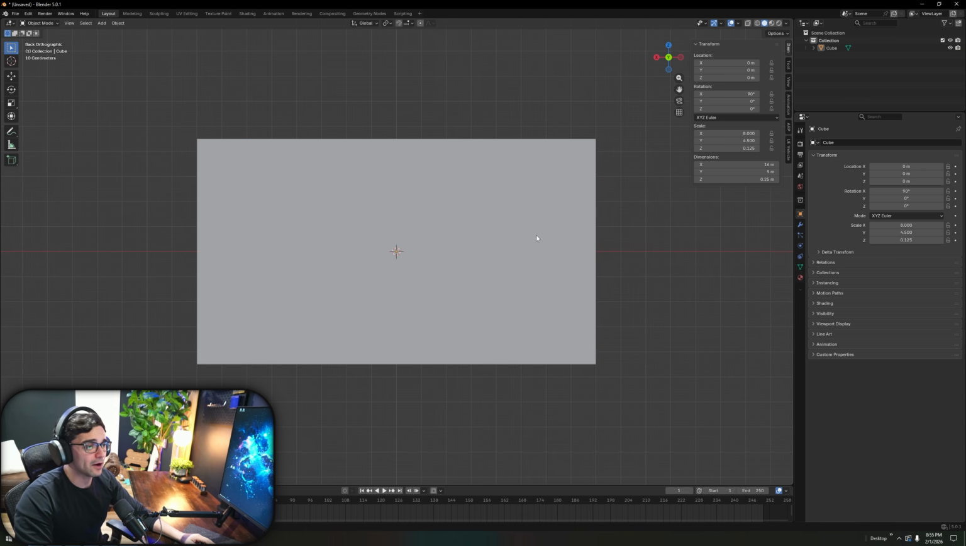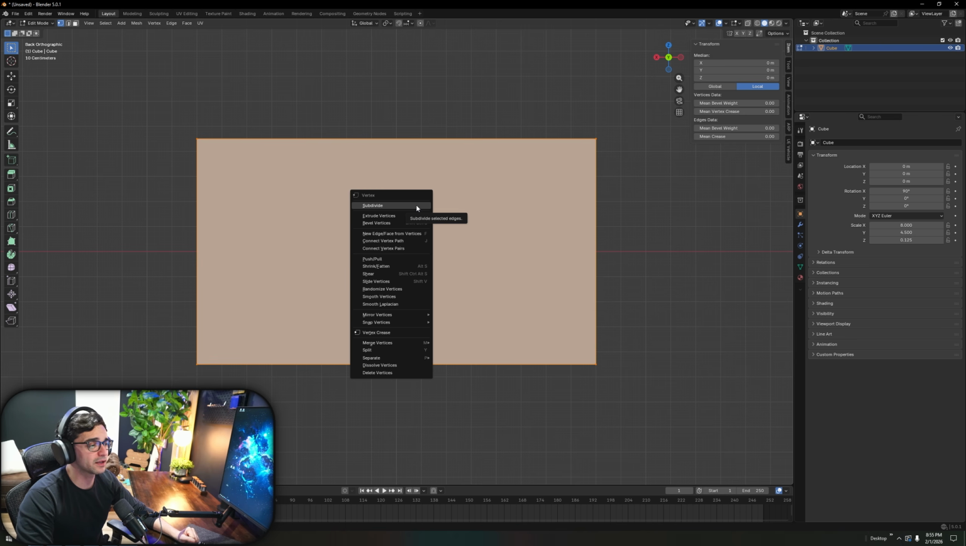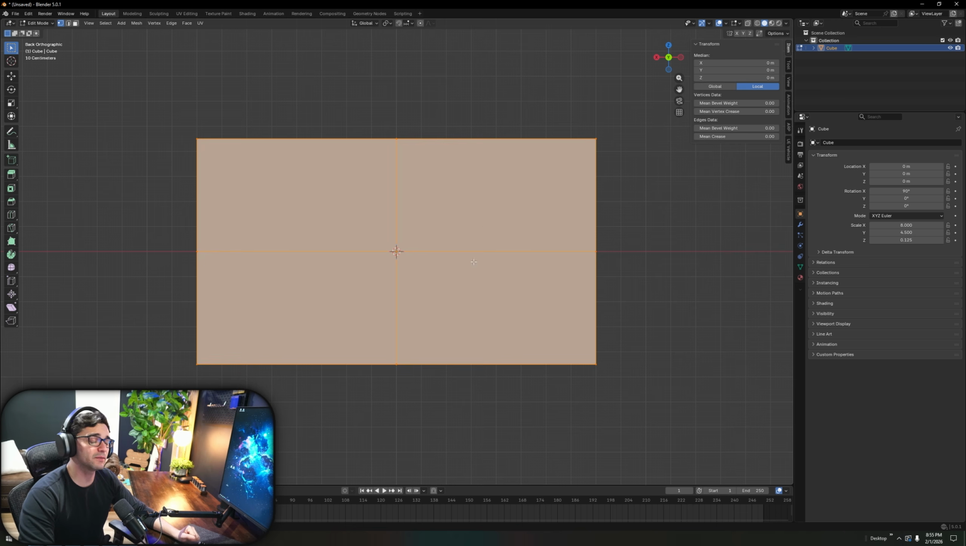Okay, now, with our cube selected, I'm going to hit the tab key, which will put us in edit mode, which you can check here in the corner. And I'm going to simply right click and click subdivide. This will give you 4 different triangles, and that is all we're going to do in edit mode.